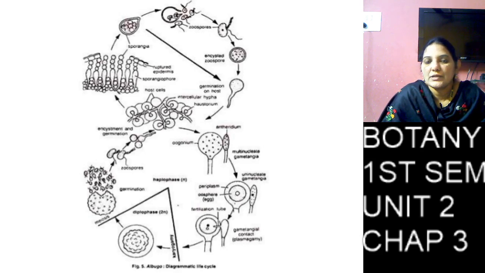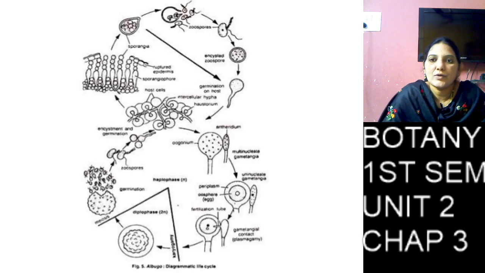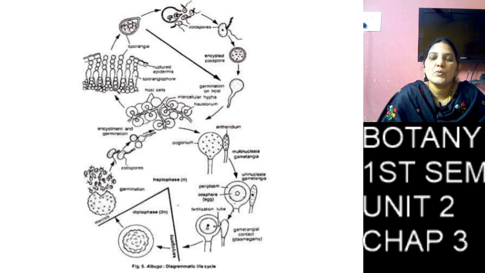So it forms two layers of a round shape structure, the outer layer tuberculate and the inner layer thin. That round shape structure is called oospore.